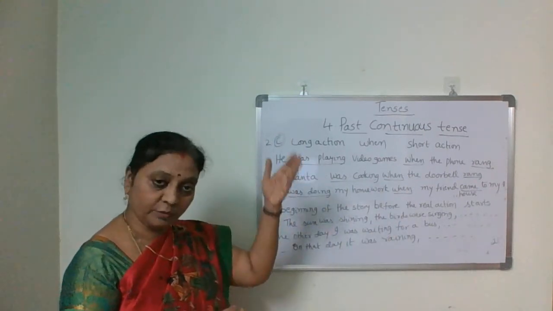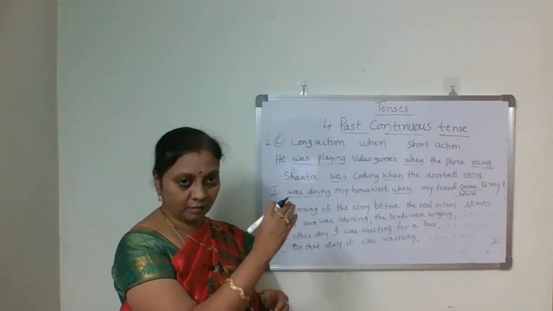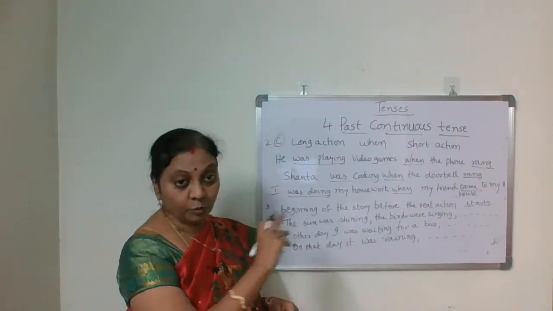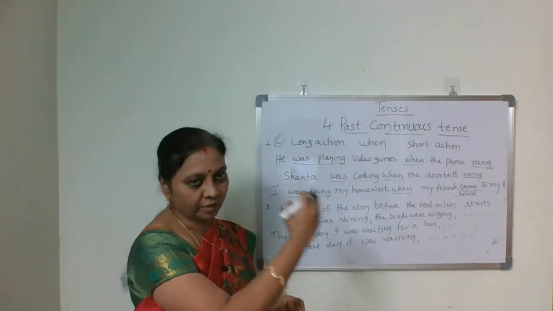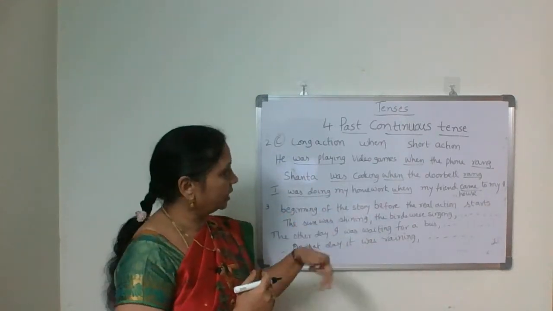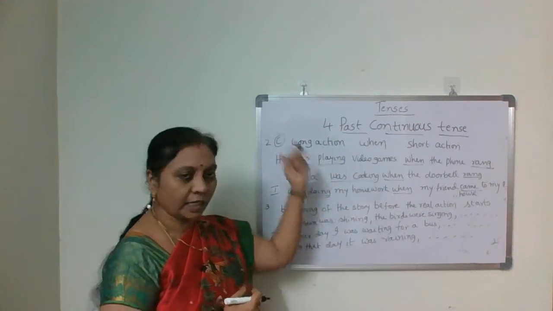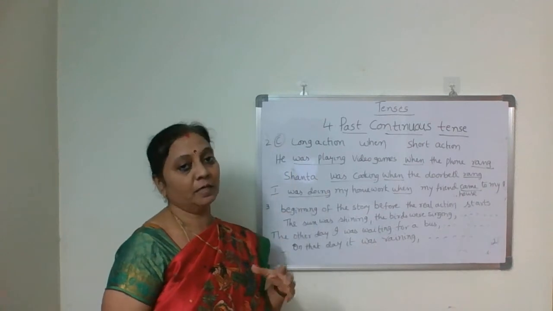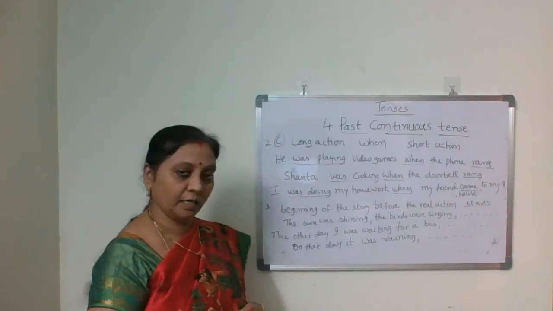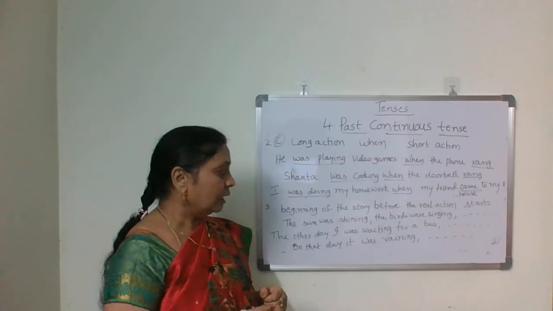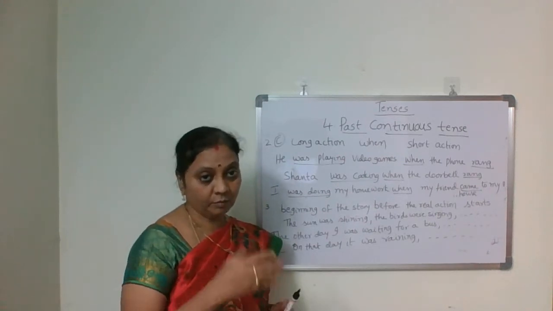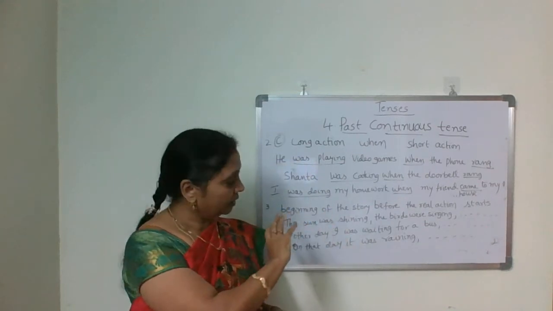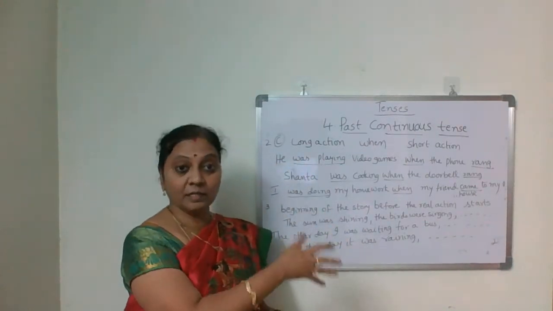So this is another one. So three: long action and while, long action and then short action; and two long actions, like long action, while, and two parallel actions, and while and another long action. Here long action, when and short action. So for these three we use past continuous tense. And one more thing is there, third usage, beginning of the story. So if you wanted to begin a story, you want to give any background for that, before the real story starts.